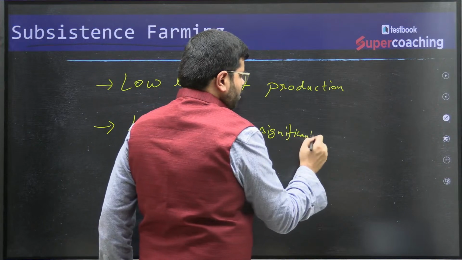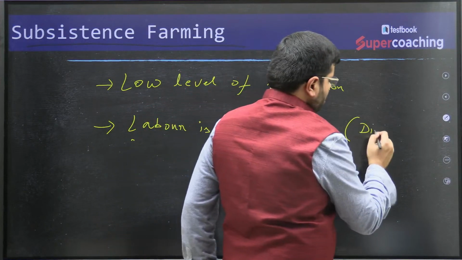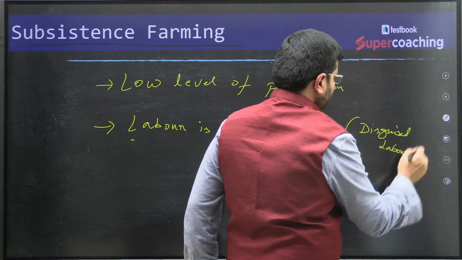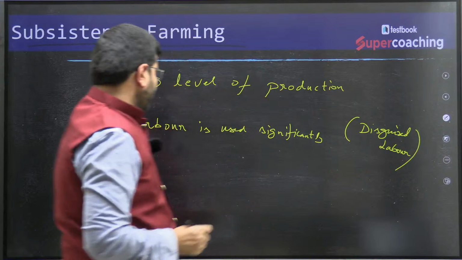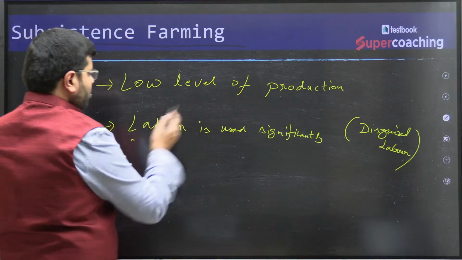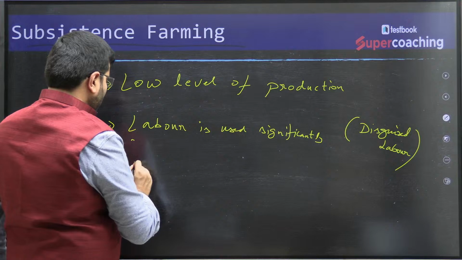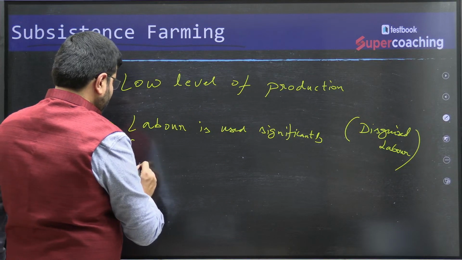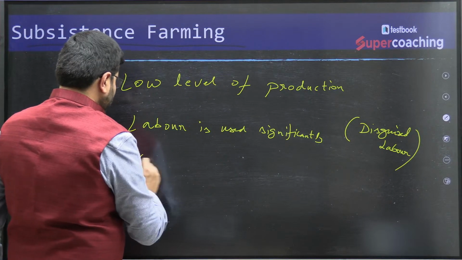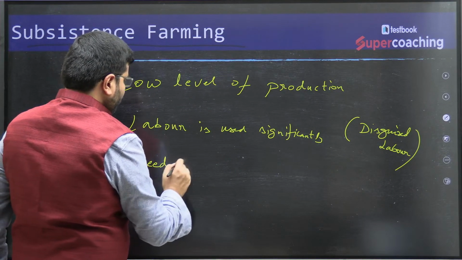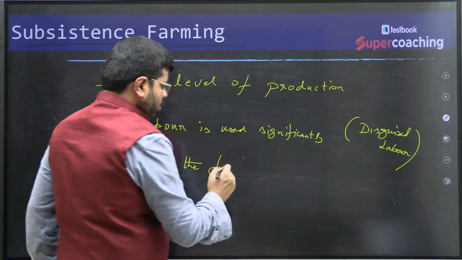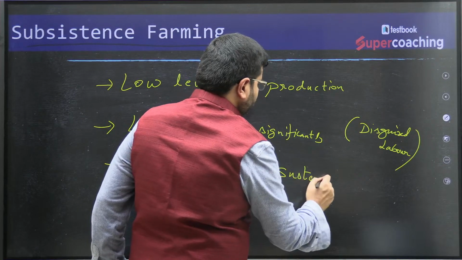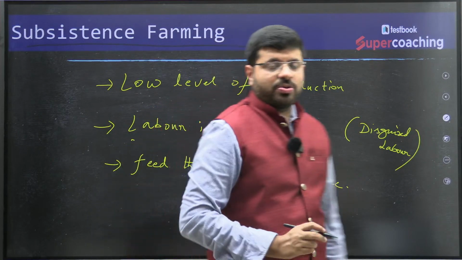That's where I have used this word disguised labor. Production and yield levels are very less, and that is the reason why it is meant for sustenance. You feed the family, it is meant for feeding the family. It is not meant for exporting.